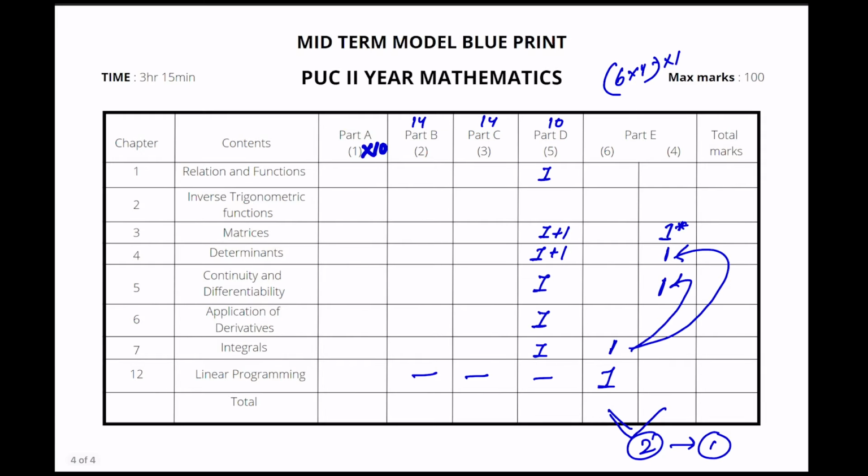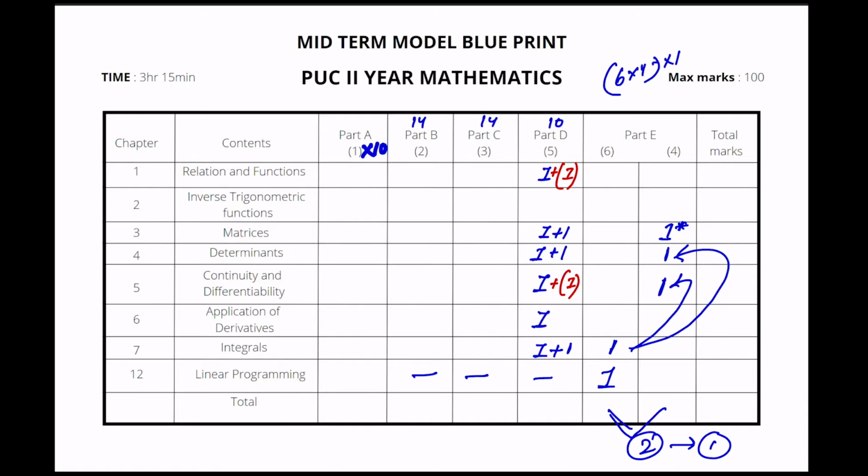Integrals they will definitely give you 1, and either from continuity they'll give you, or they can give you 2 questions in relations and functions also. So that also is a probable choice. Either they can give you here, or they can give you one more here. Clear? So these are the probable options.